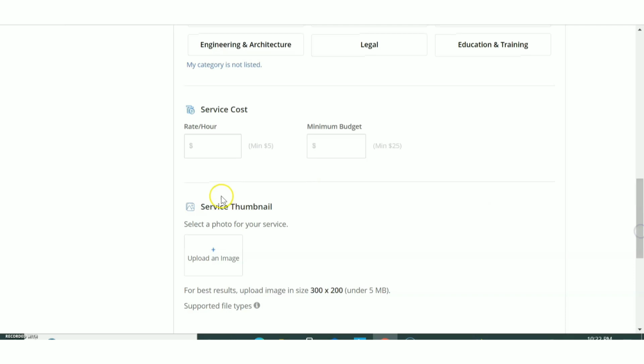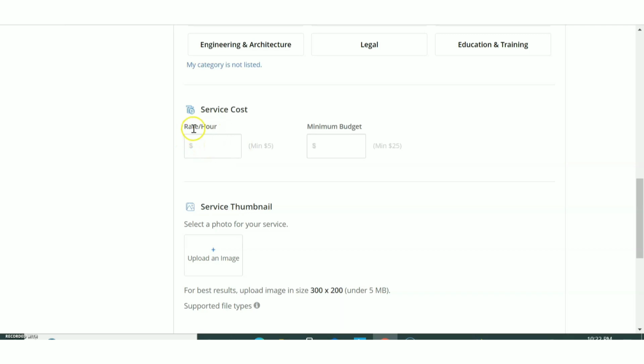Then next thing, very important, which is called service cost, means what is the minimum cost at which you are interested in working? What is the maximum budget? So this is the rate per hour. This is the minimum budget. Okay. So here minimum is $5. Here minimum is 25.